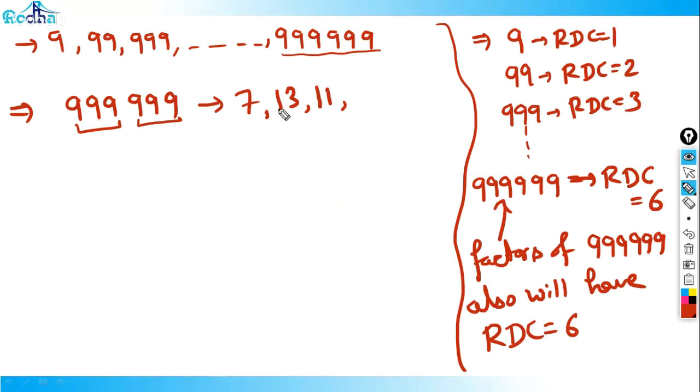9, then multiply these two. 13 into 7, 91 is a factor of this number. 11 into 13, 143 is a factor of this number. 7 into 11, 77 is a factor of this number, right? So all these are very famous numbers, right? These are basic prime numbers actually. So we should know them.